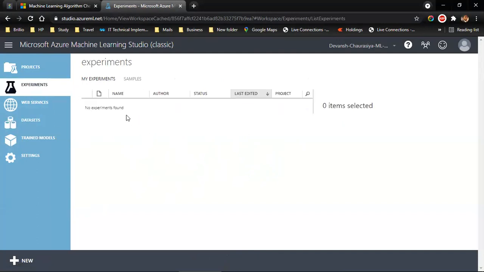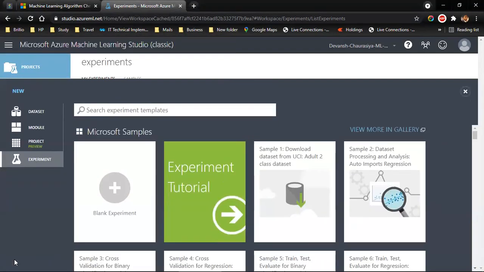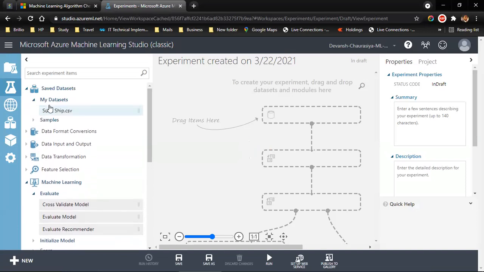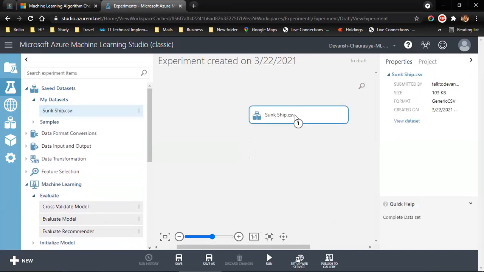Now let's create the first model. Let's click on new blank experiment. Saved datasets, my dataset. I drag and drop this here. Right click, visualize, it will load.